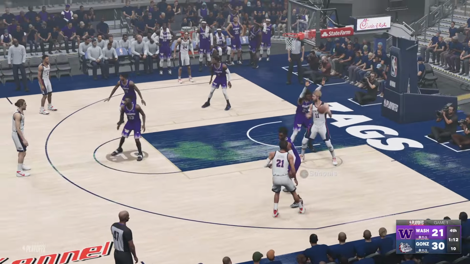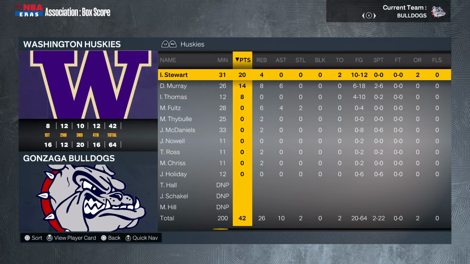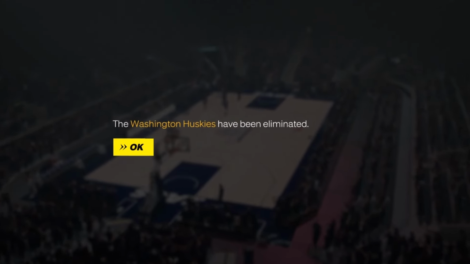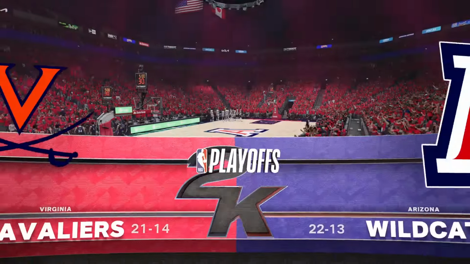32-21. Look at the stats. Here's Sabonis for adjusted stats. It's 36 points. Stewart led the way with 20 for Washington. But that is the end of the road. The Huskies are eliminated. We now move on to our next game of the tournament.